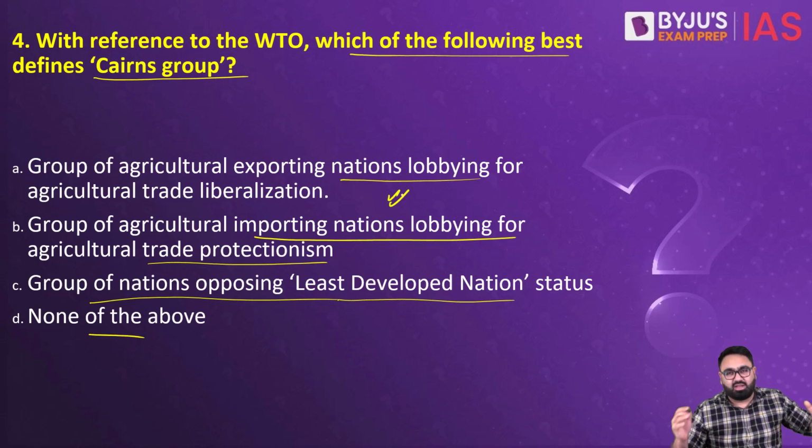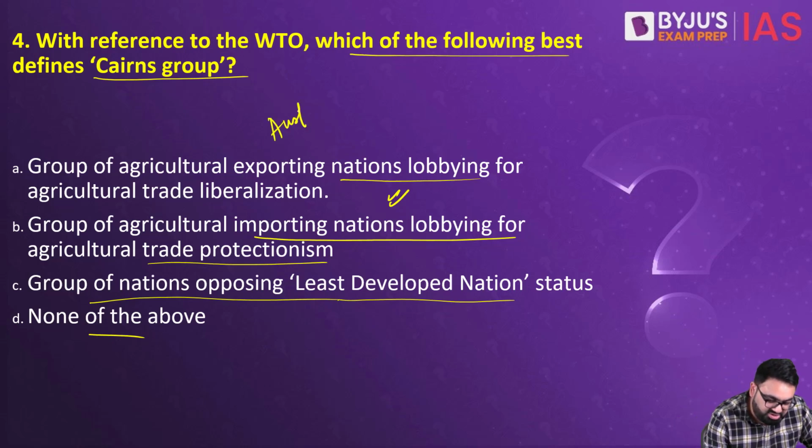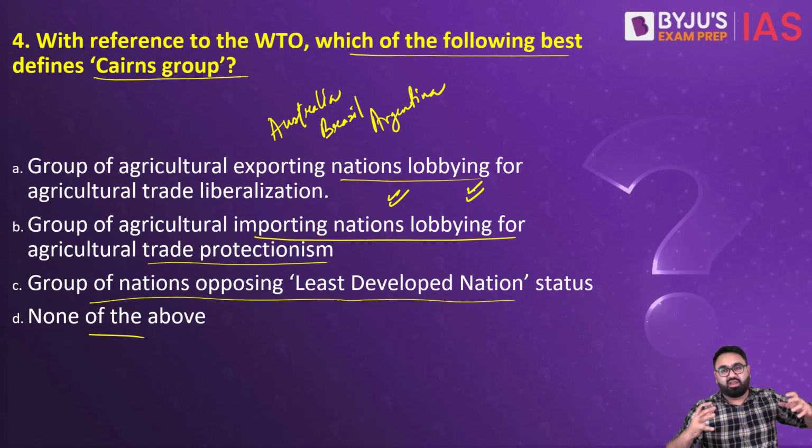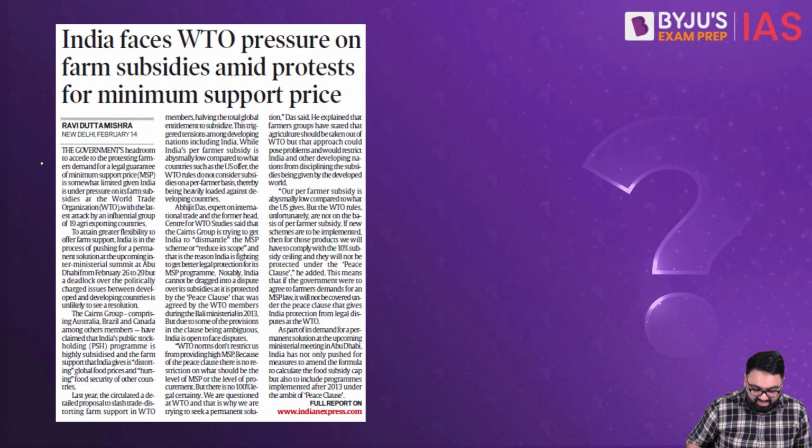So it's a group comprising of multiple countries which include Australia. There are countries such as Brazil, there is Argentina and others. These are the countries that export a lot of agricultural commodities around the world. So they want that agricultural trade between different nations should be easier. Also, they don't want countries to have their own food public stock holding program. Many of these countries criticize India, that India is giving a lot of subsidy to the farmers. They think it's distorting international trade. So this is the group that usually speaks up against India. The answer here is A.